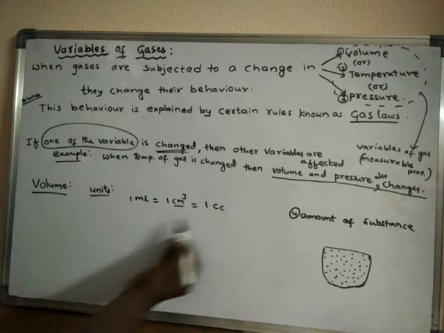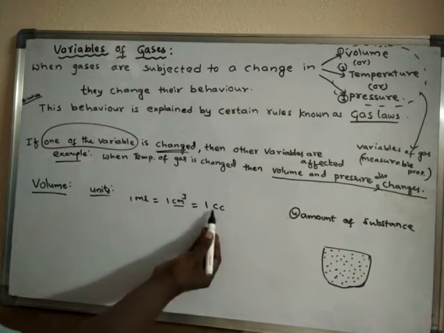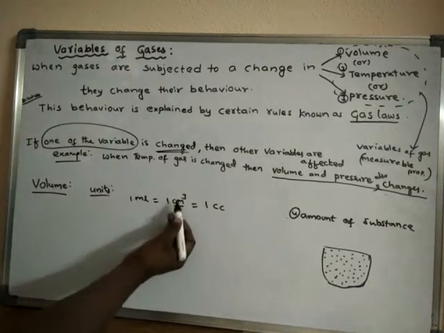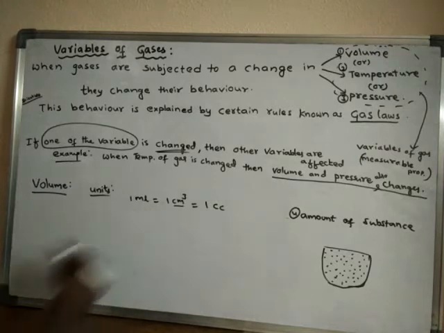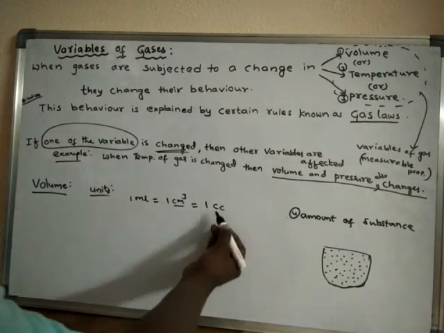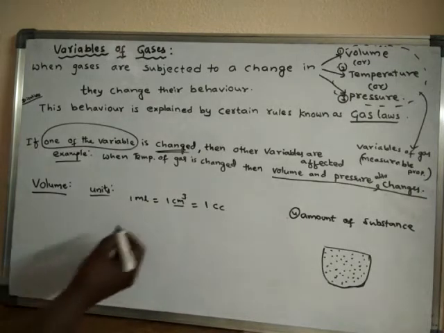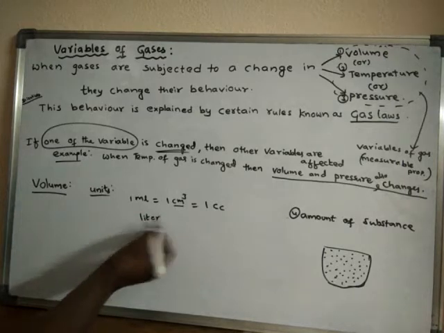So 1 milliliter is equal to 1 cc. That means centimeter cube is a unit of volume, milliliters are also a unit of volume, and cubic centimeters, cc, is also a unit of volume. Even liters, volume is measured in liters.